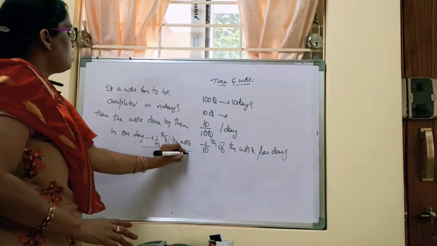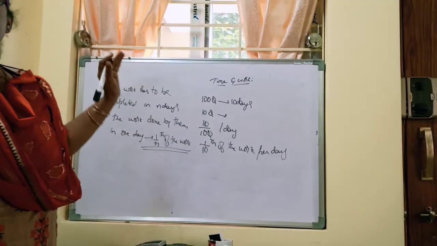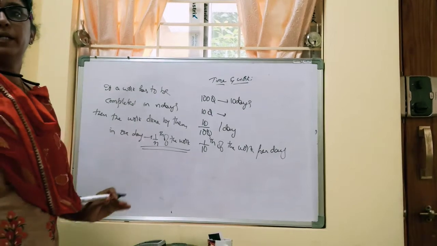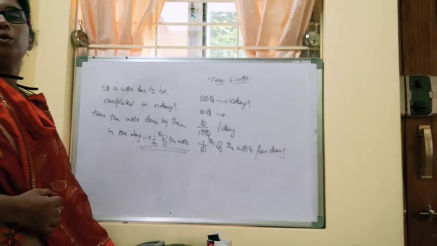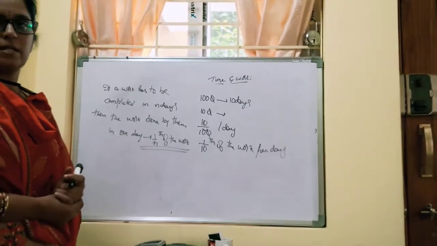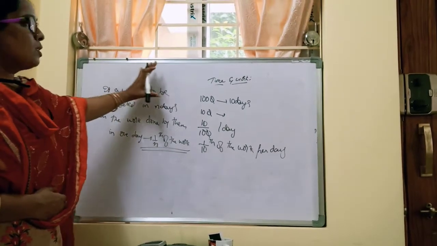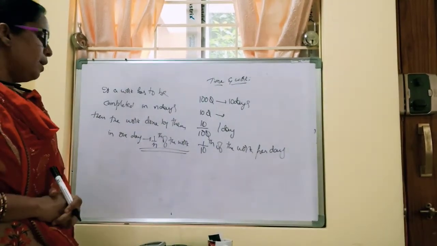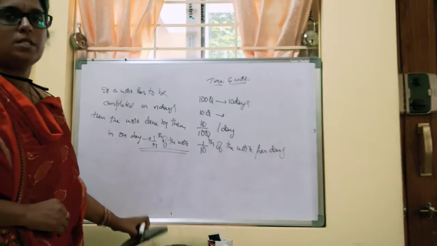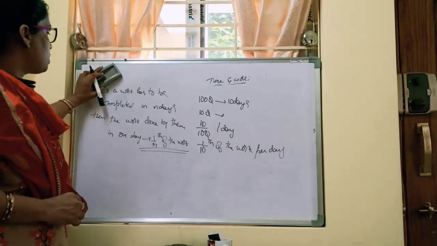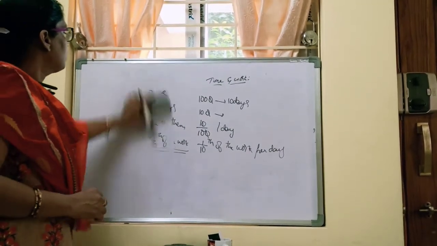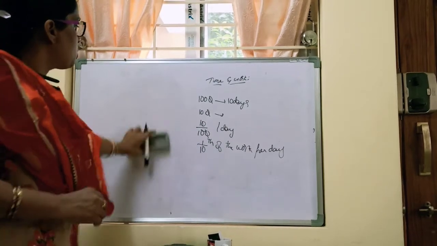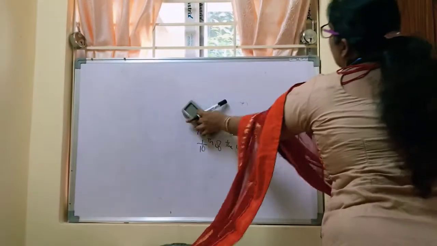Using this concept, we are going to do example 13 of your textbook. So you will be doing the similar problem from your exercise. Okay, this is one concept, that is the time and work concept. Now let us go to the next concept, that is upstream and downstream problems. What do you mean by stream? A flow of water, right? So water flows in one direction.